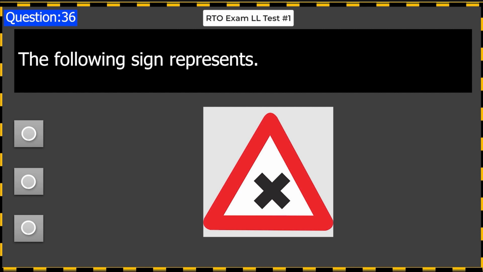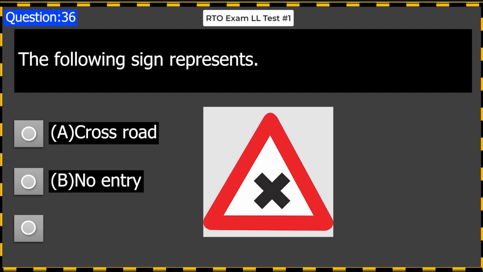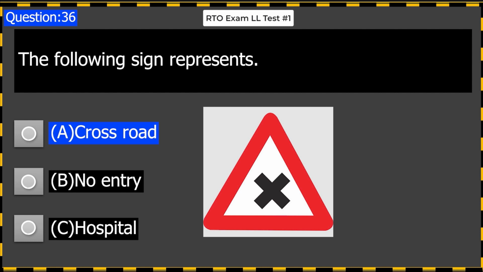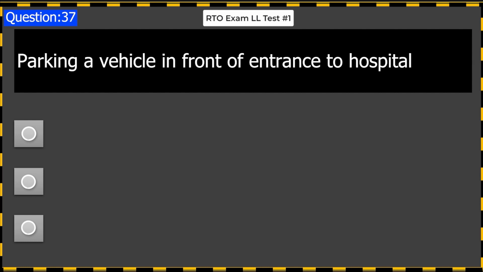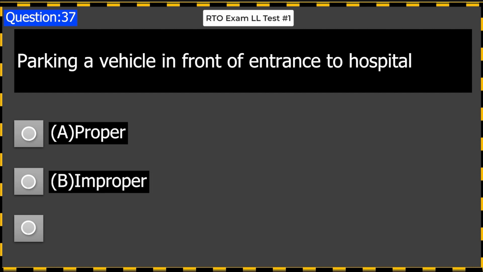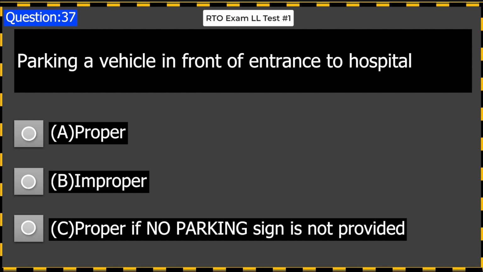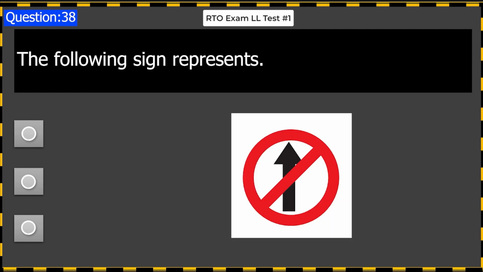The following sign represents A. Crossroad. B. No entry. C. Hospital. Answer A. Crossroad. Parking a vehicle in front of entrance to hospital. A. Proper. B. Improper. C. Proper if no parking sign is not provided. Answer B. Improper.